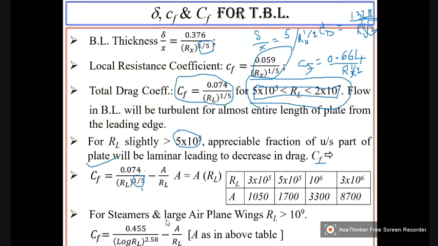So 0.074 by RL to the power of 1 by 5 minus A by RL, where A is given like this, right? So all the results for this turbulent boundary layer are more based on the experimental findings. So this coefficient, but we can derive these things also using higher concepts that we'll see later.